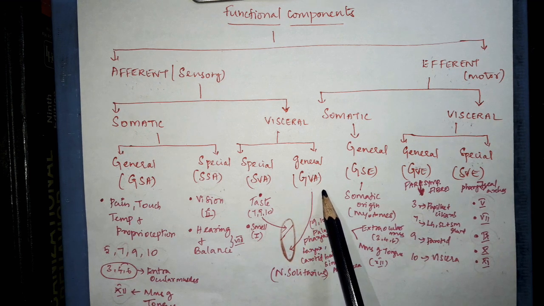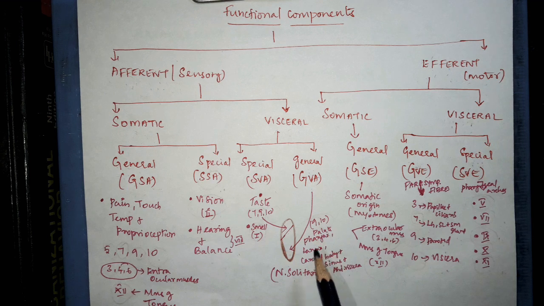Next is general visceral afferent. This carries general sensation from the viscera like palate, pharynx, larynx, carotid body and the carotid sinus and the abdominal viscera through 9 and the 10th cranial nerve to the lower part of the nucleus of tractus solitarius.